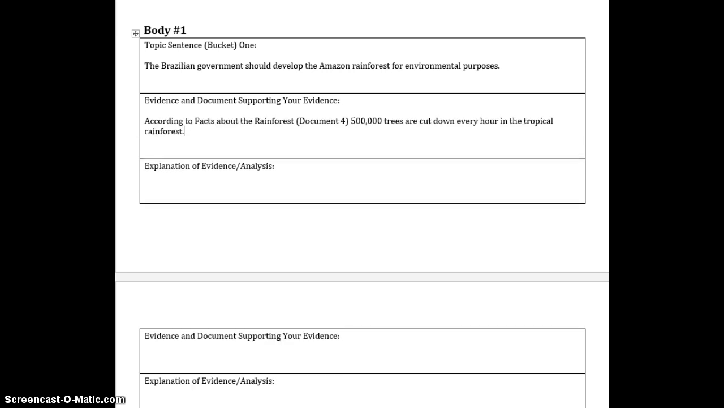We are now ready to give our evidence that we wish to use to support our point of view. In this case, I have used document 4.